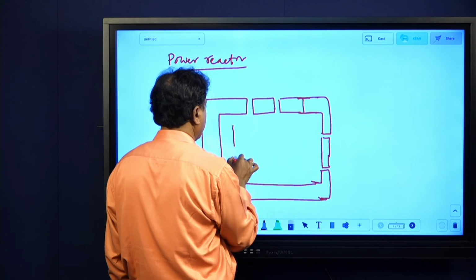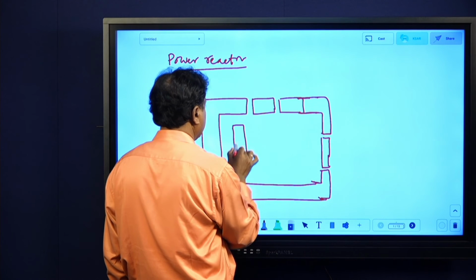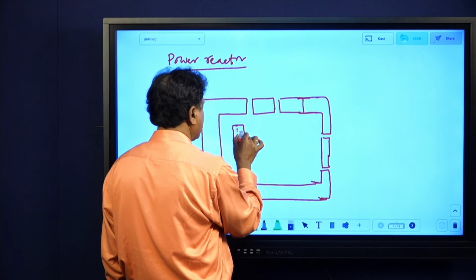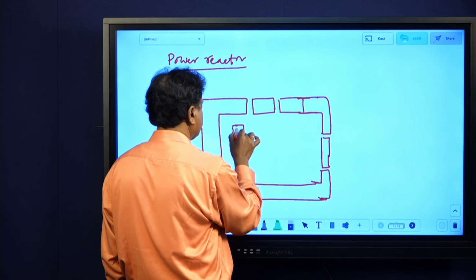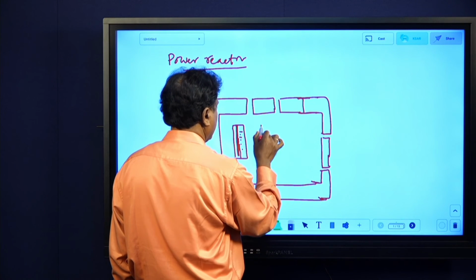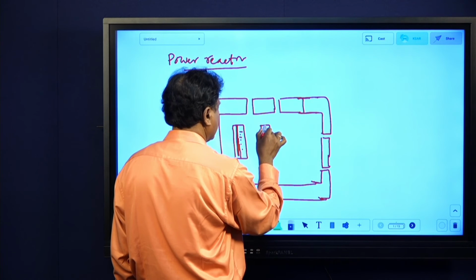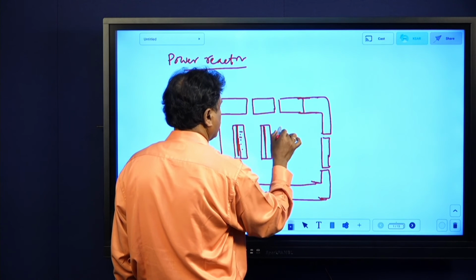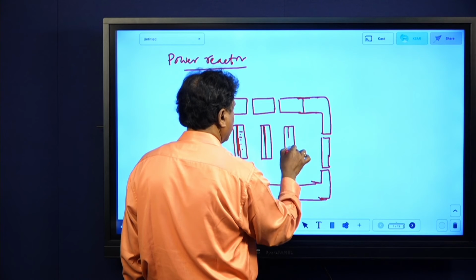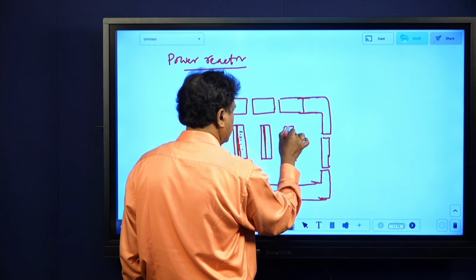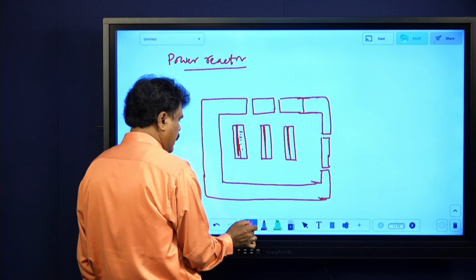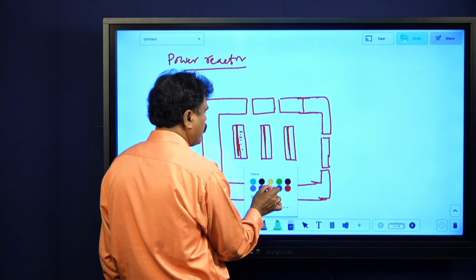Here, nuclear fuel. In between, nuclear fuel will be there. And this side you will be having some. Okay, I will put this as nuclear fuel. Here also that will be taken in aluminum cylinders and kept as nuclear fuel. Here also nuclear fuel, and it is surrounded by moderators. That red line is the nuclear fuel.